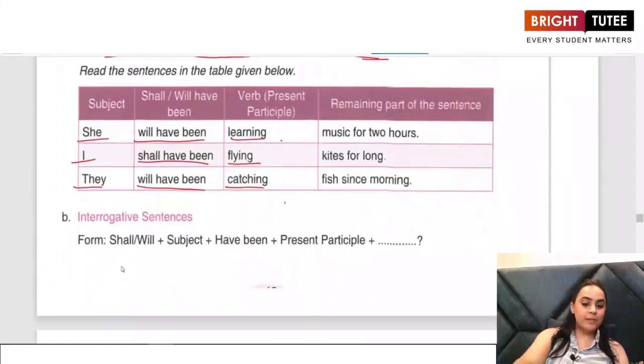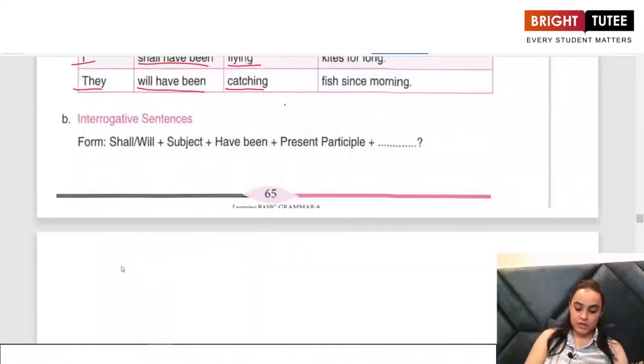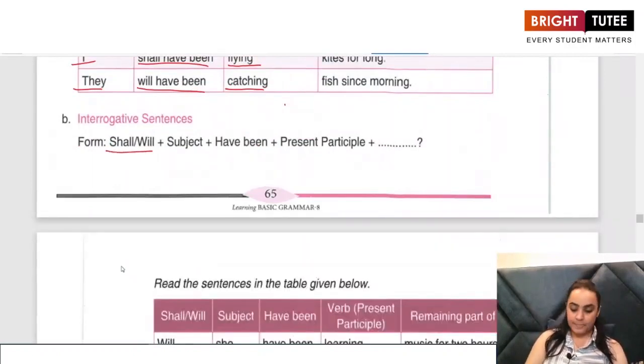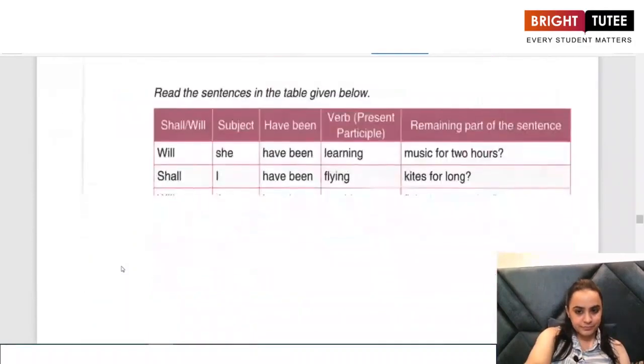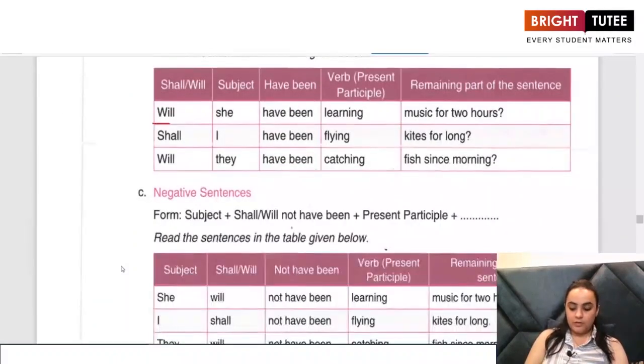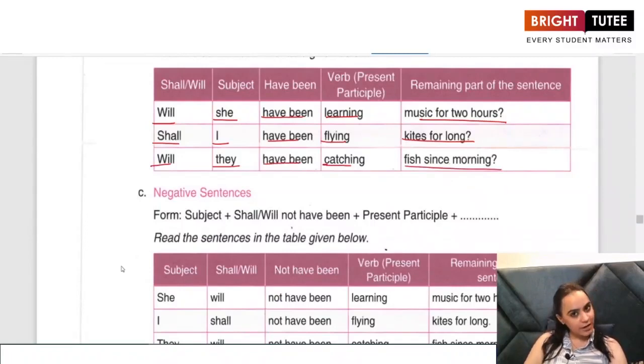Now, how do we frame an interrogative sentence? Shall or will plus a subject plus have been and the ing form of the verb. For example, will she have been learning music for 2 hours? Shall I have been flying kites for long? Will they have been catching fish since morning?